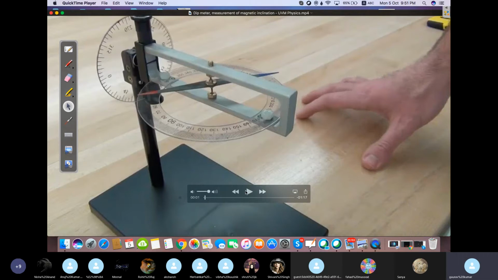It's a very small video, only one minute. It will take only 1 minute, not more than that. 1 minute 18 seconds. Okay, so let's see here.